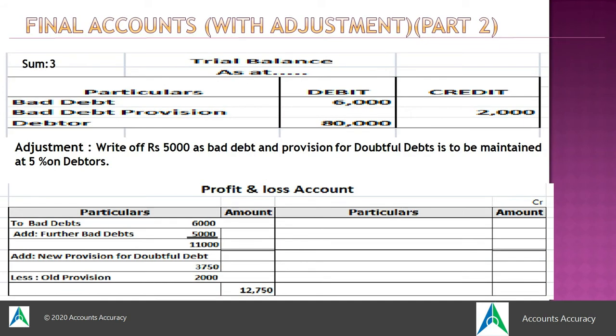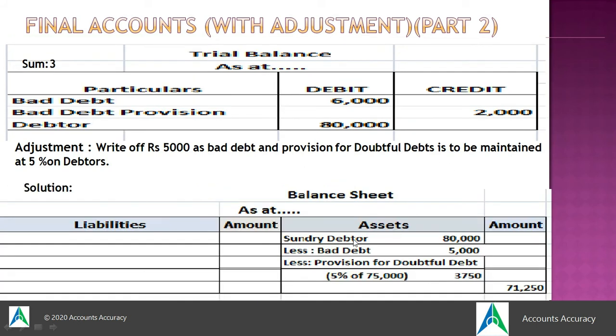For that, what you have to do, with the bad debt which is provided, you will add the further bad debt, that is 5,000, and the old provision you will have to deduct. How will it be done? Let's see first of all in the balance sheet. The debtors which are provided, from that debtors 80,000 you will deduct further bad debt, that is 5,000. Now after deducting this 5,000 from 80,000, you will have the balance 75,000.